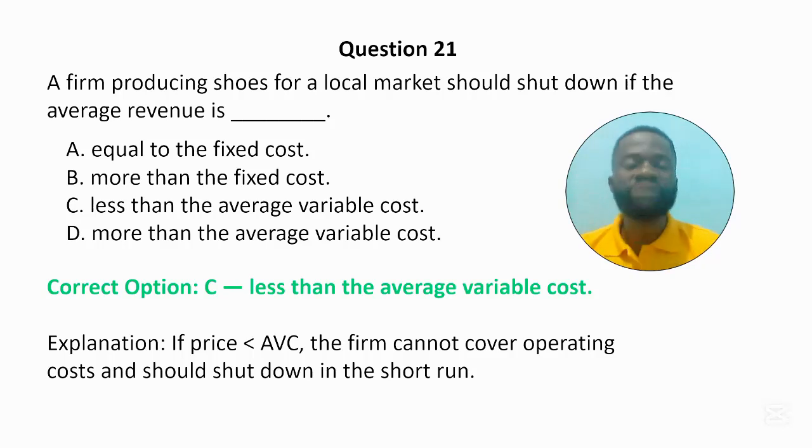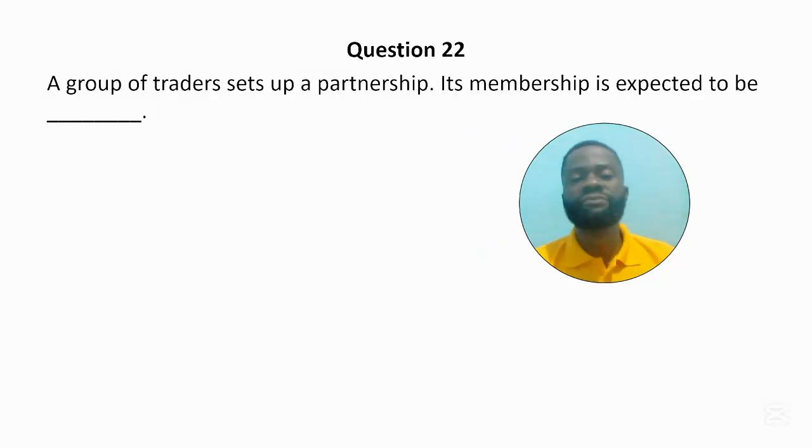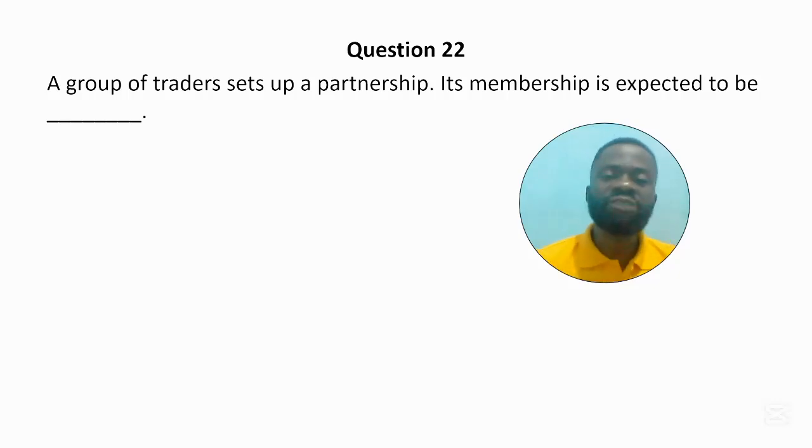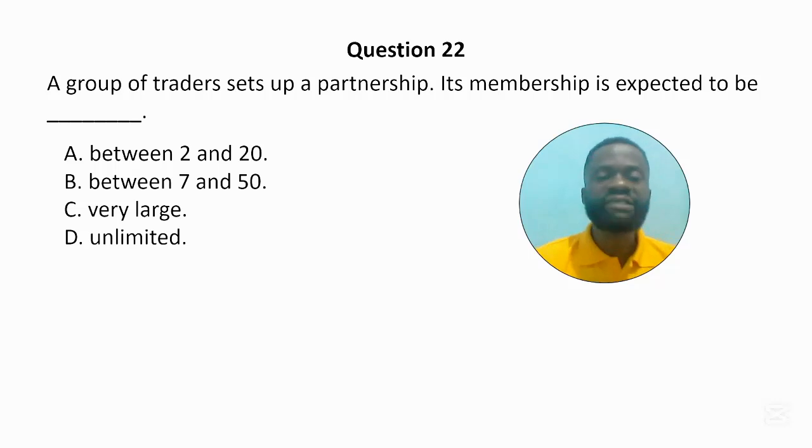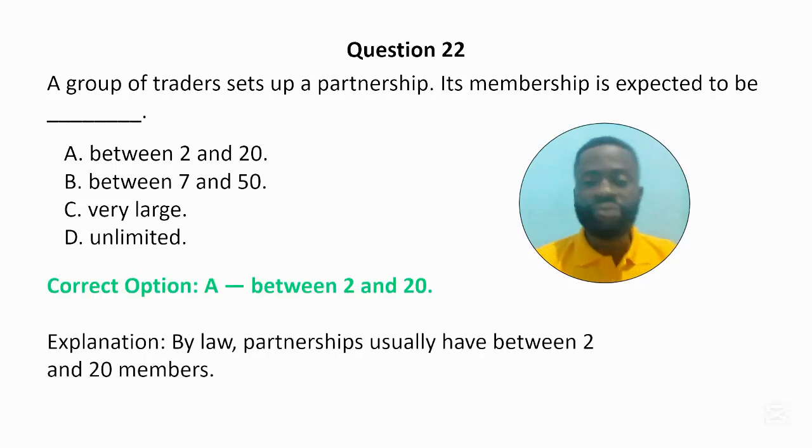Question 22. A group of traders set up a partnership, its membership is expected to be dash. A. Between 2 to 20. B. Between 7 to 50. C. Very large. And D. Unlimited. The correct answer to the question is A, between 2 to 20. By law, partnerships usually have between 2 to 20 members.